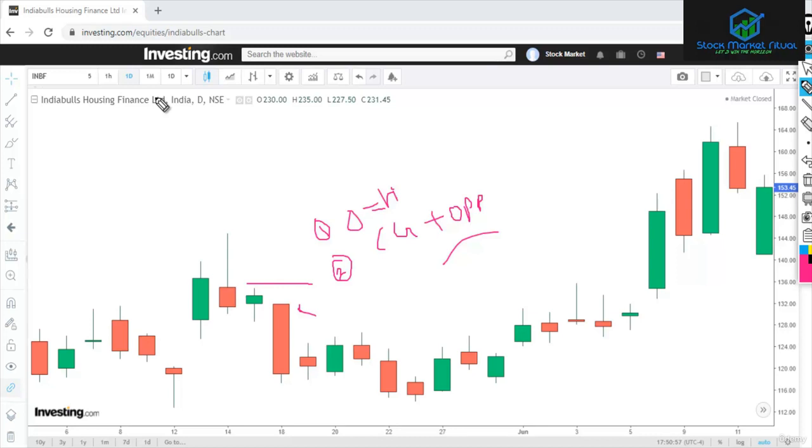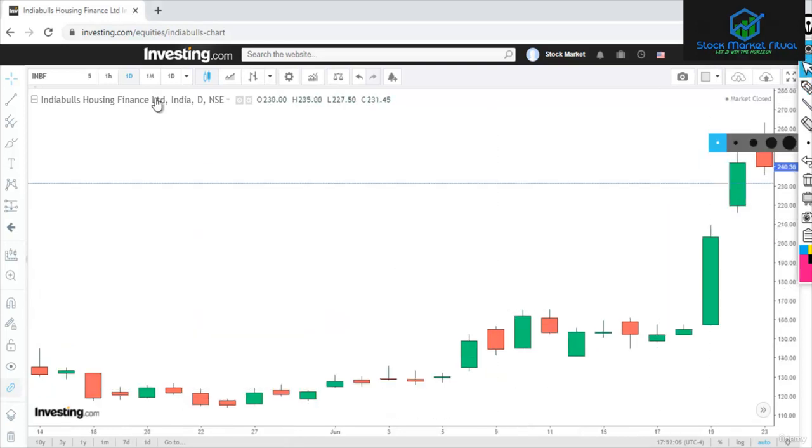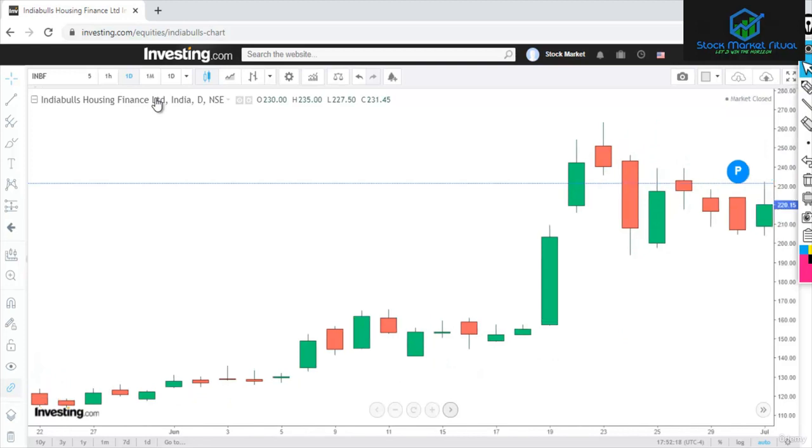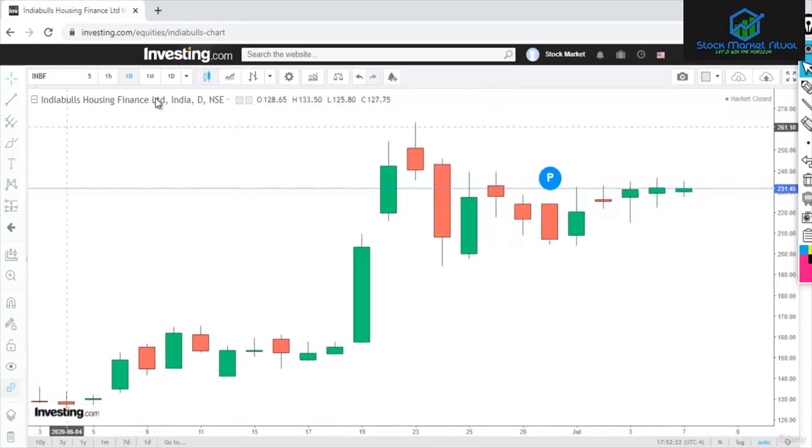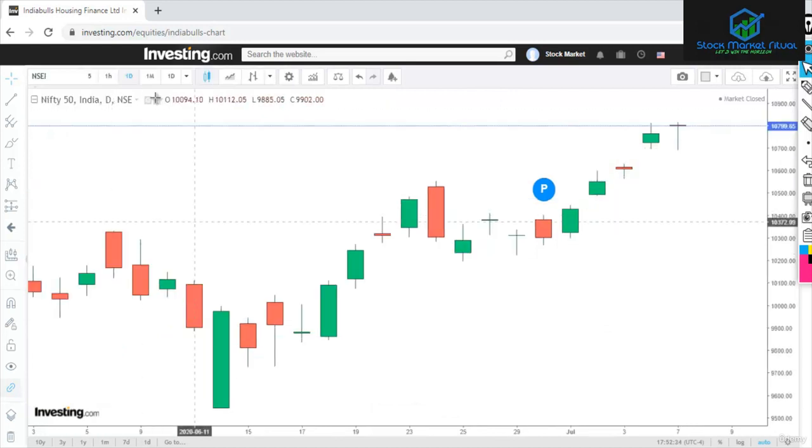So if you are spotting this, then you will make a good profit. But if you are trapped here, that means you are the one who has bought and is in the trap. So in that case, what you will do is exit as soon as you can, maybe at cost or maybe at some minor losses, but you should book your loss right there.